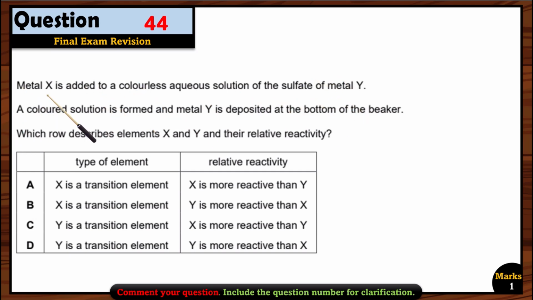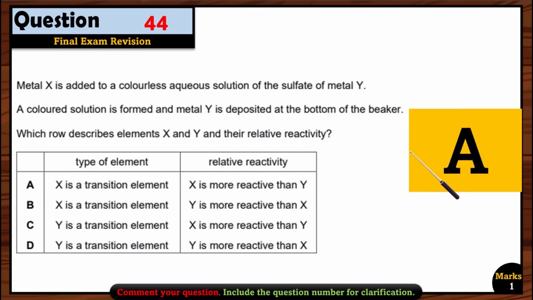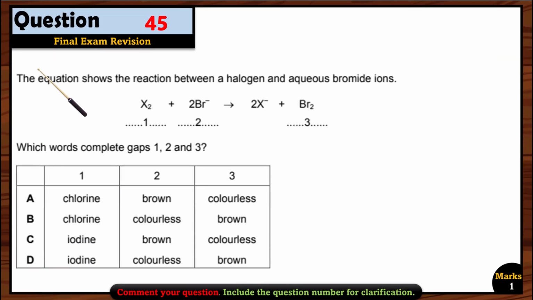Of course, metal X, if you add it into a colorless solution of metal Y, it means metal Y is not a transition metal here, right? It's actually X, because after reaction, X is forming the solution. Now Y is already displaced from the solution. So it means X is actually a transition metal. So A or B option can be right. Now, which one is more reactive? Of course, X is more reactive than Y. That's why it displaced the Y from its solution. So option A is the right option here.